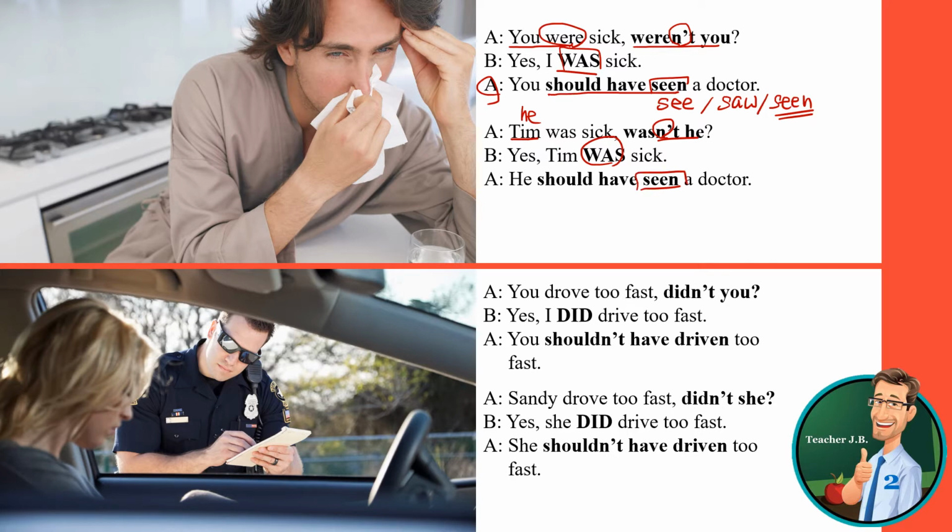You drove too fast. Drove is a general verb, past, so we use did and negative. Didn't you? Yes, I did drive too fast. So this is emphasis, and then we use the basic form. Yes, I did drive too fast. You shouldn't have driven too fast. So this is negative advice. Driven is conjugated just like drive: drive, drove, and driven.